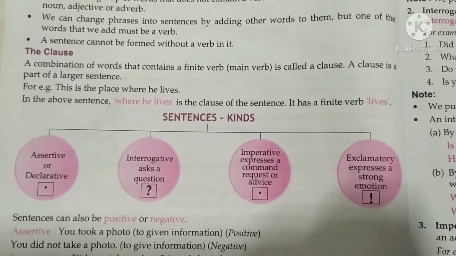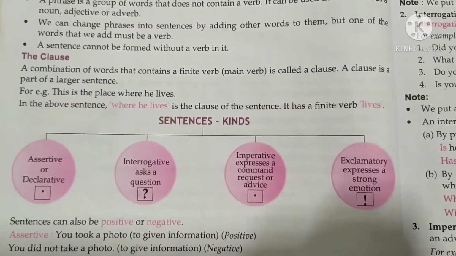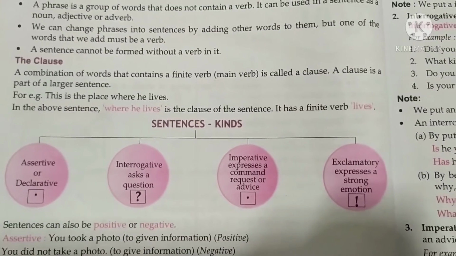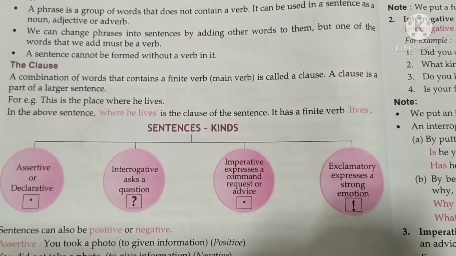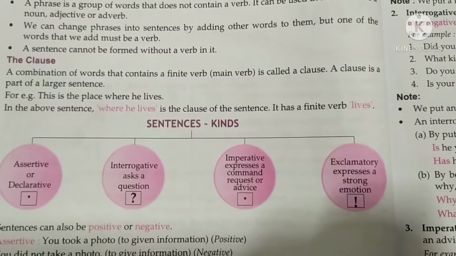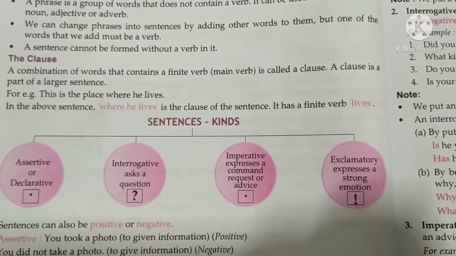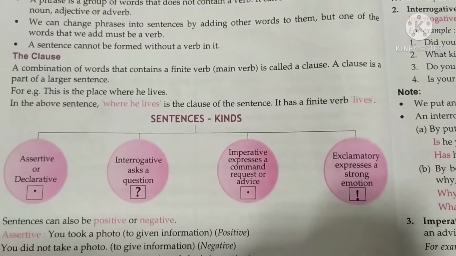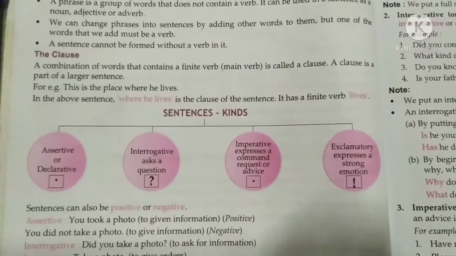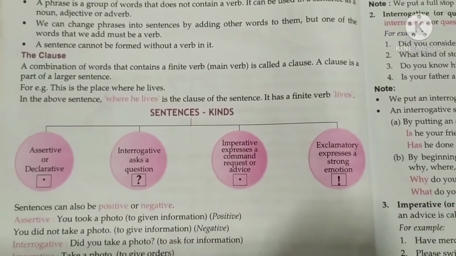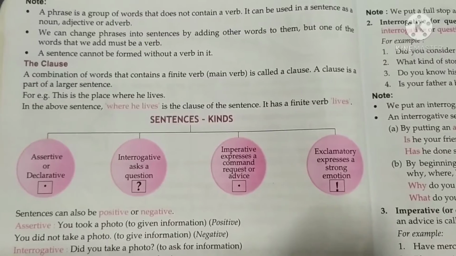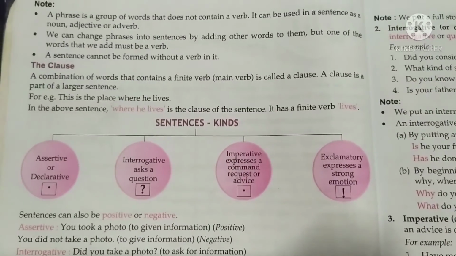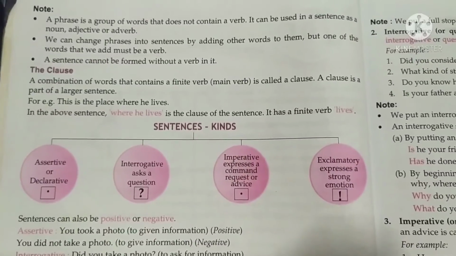The clause: a combination of words that contains a finite verb, meaning main verb, is called a clause. A clause is a part of a larger sentence. For example, this is the place where he lives. In the above sentence, where he lives is the clause of the sentence. It has the finite verb lives. So I hope phrases and clauses are clear to you. Phrases and clauses are given for general knowledge, and we will see them in detail later.